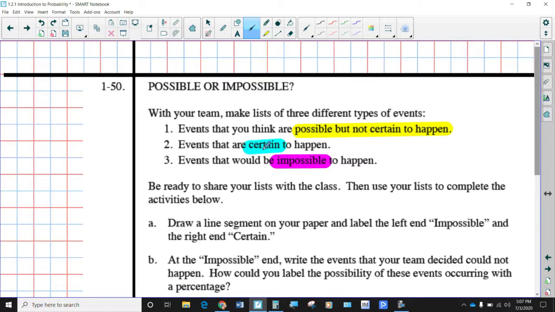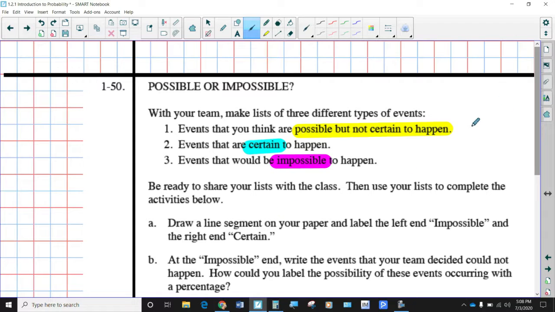One event would be certain to happen, and another event, and these could be like in real life, would be impossible to happen. Pause the video, see if you can come up with one of each. You can come up with multiple of each if you want. If you can only think of one that's certain, but a couple that are possible and one that's impossible, that's great. Otherwise, just try and come up with one of each.